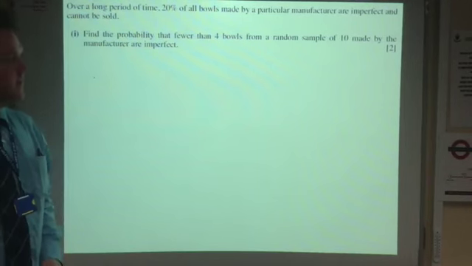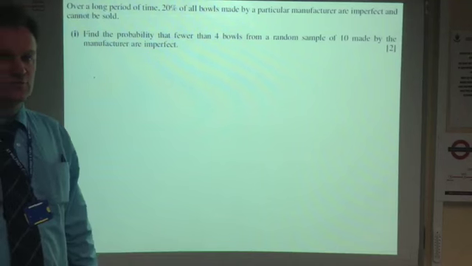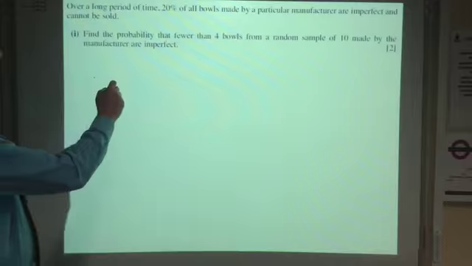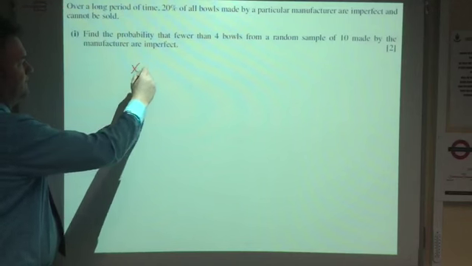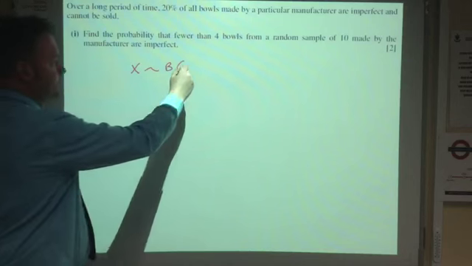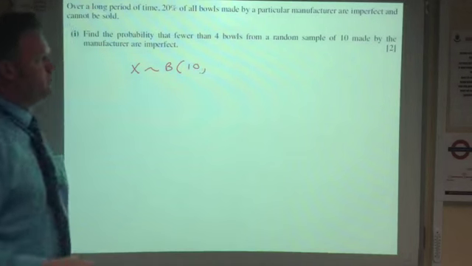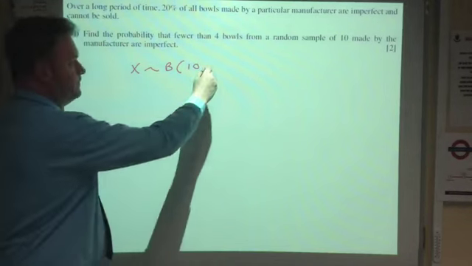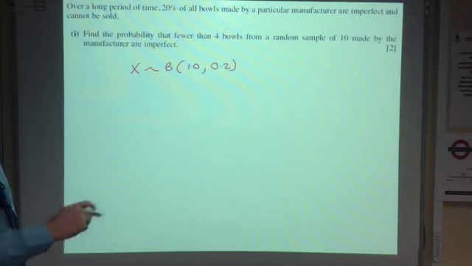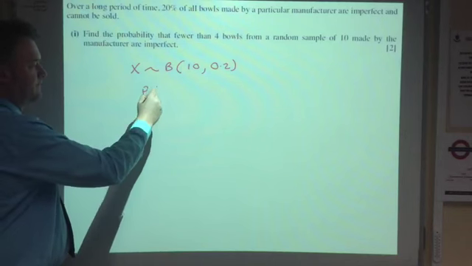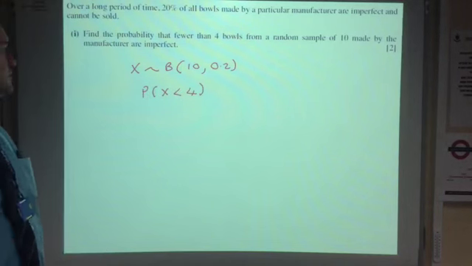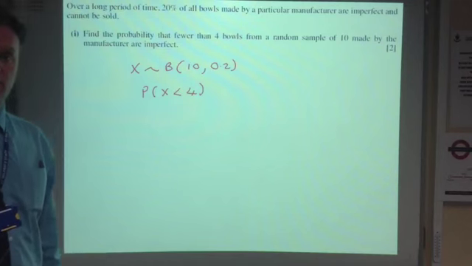Looking at this question, it clearly is a binomial distribution question. Let's have a look. Random variable X, binomial, number in the sample 10, with probability 0.2. The question requires us to work out the probability of fewer than 4 bowls in the sample being imperfect.